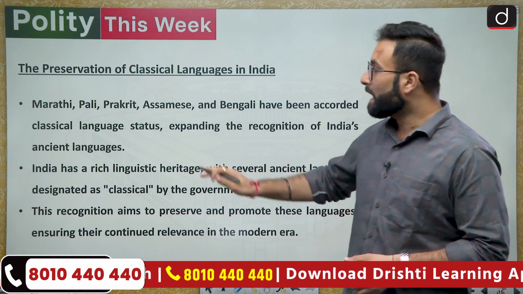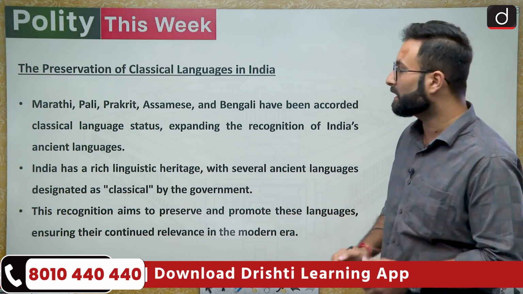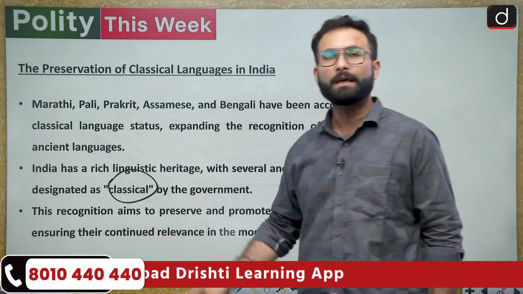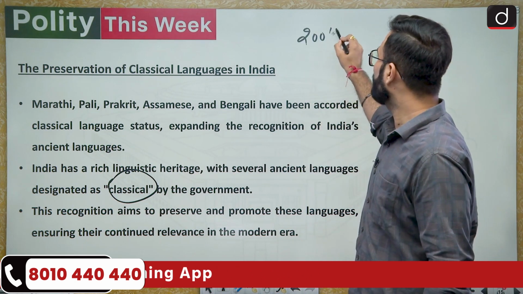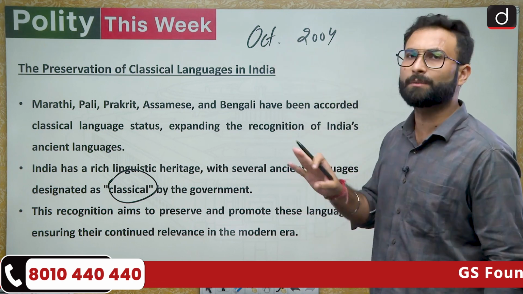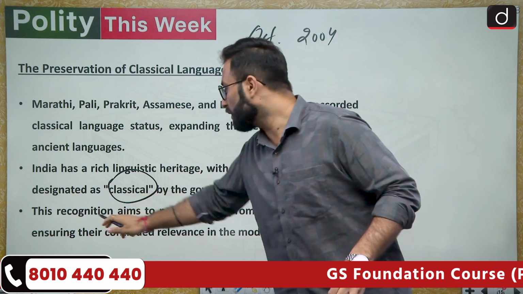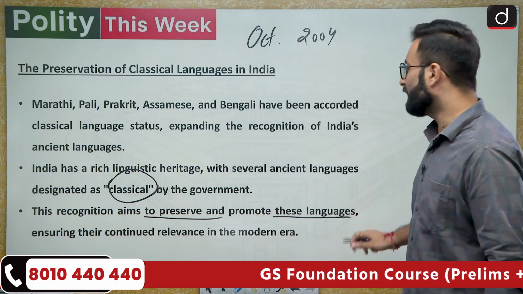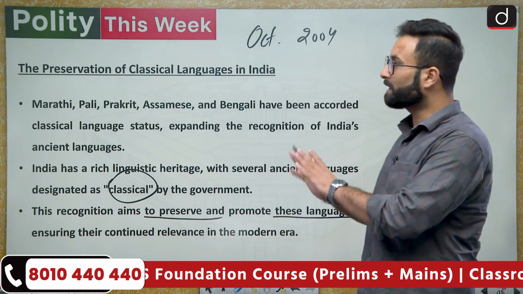India has a rich linguistic heritage with several ancient languages designated as classical by the government. So the government is deciding them. It started in October 2004. This is not a constitutional provision or anything. This has been started by the government for the preservation of the languages. This recognition aims to preserve and promote these languages, ensuring their continued relevance to the modern era. So I hope that is clear.